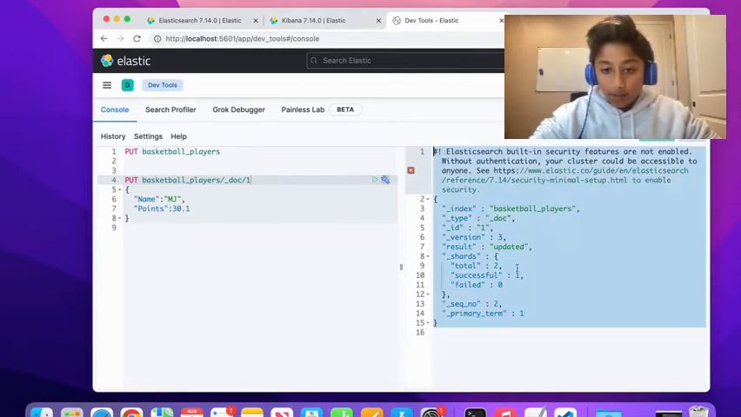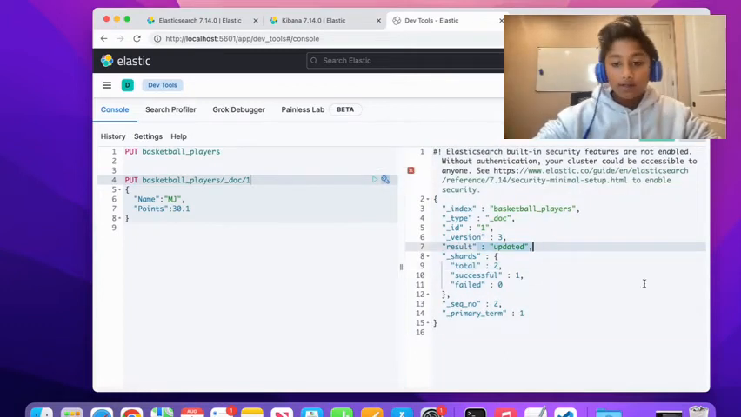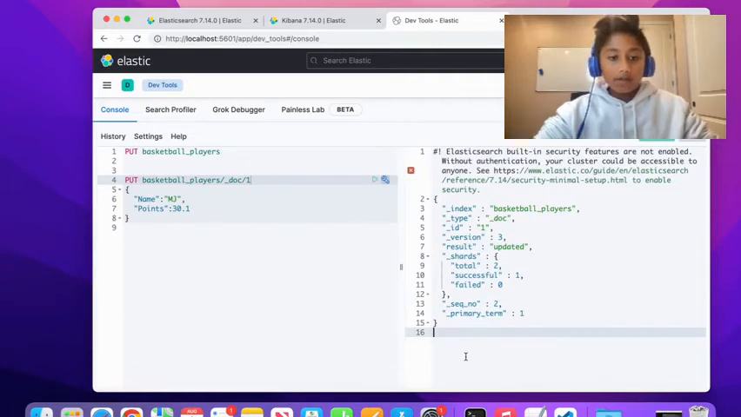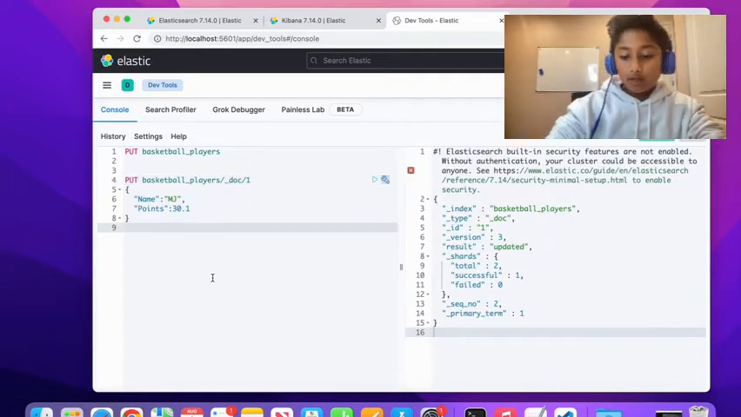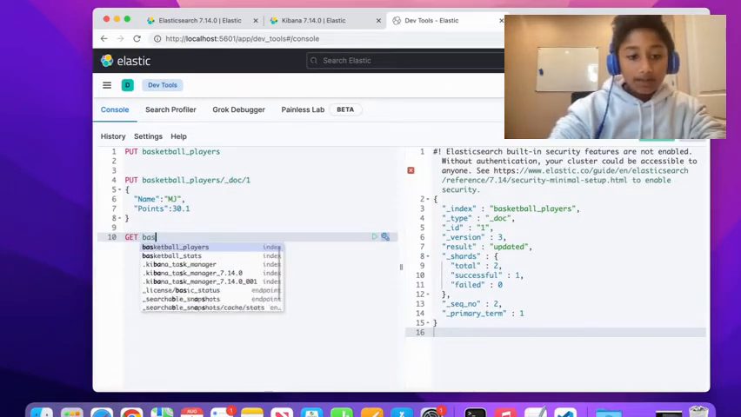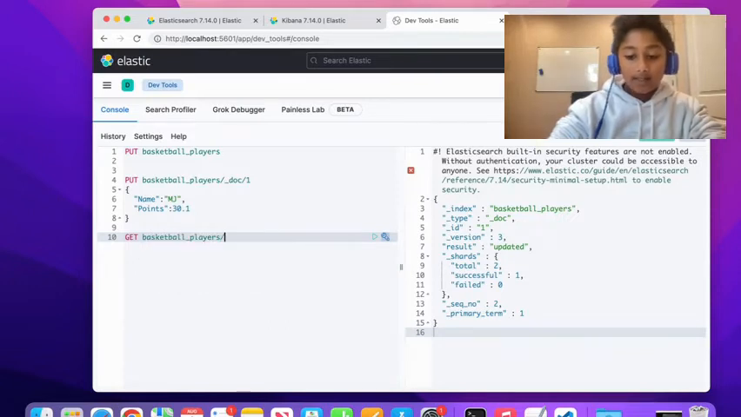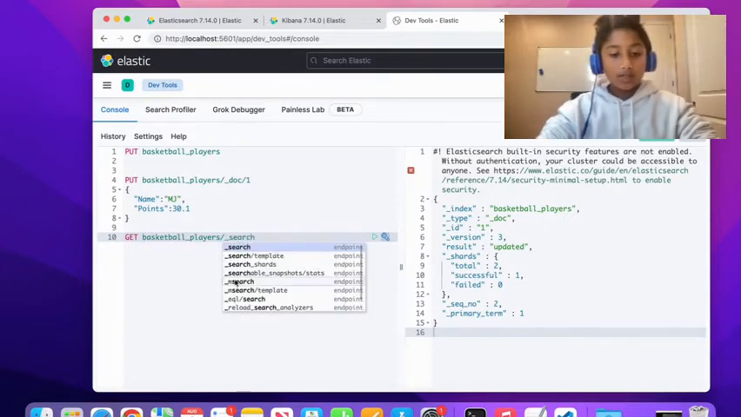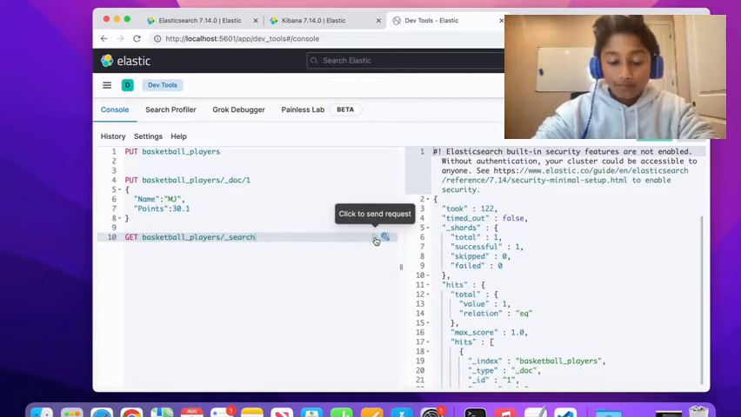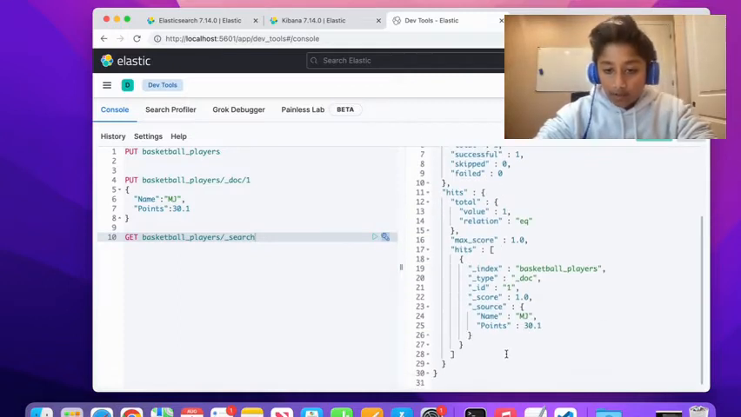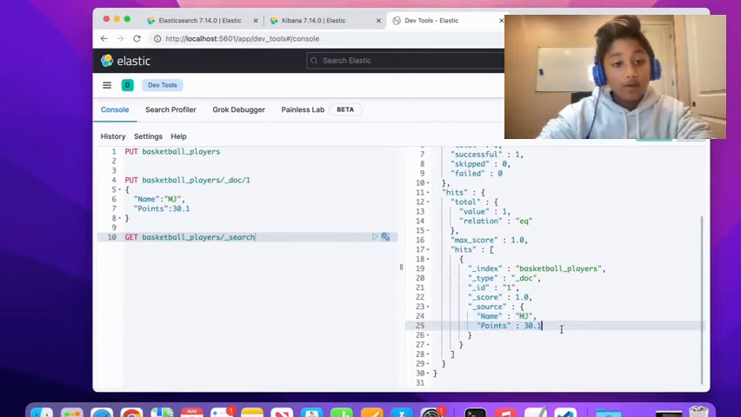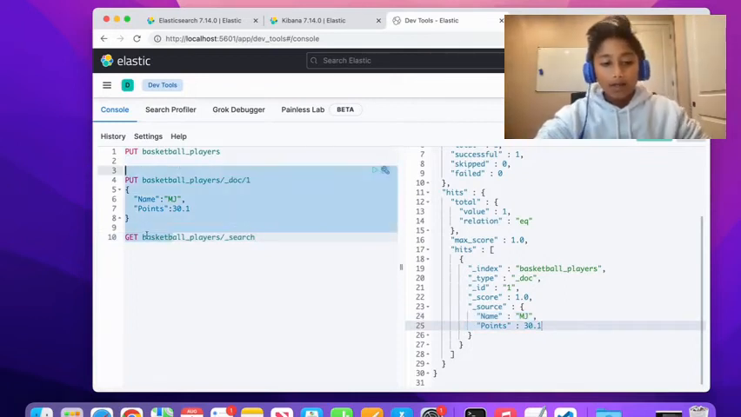Okay, perfect. So it is created, and now we can actually see this. We can run a GET request to our basketball players and say /search, so we can search through this. All right, and now you can see we have our name, Michael Jordan, and points of 30.1. So that didn't show there before.